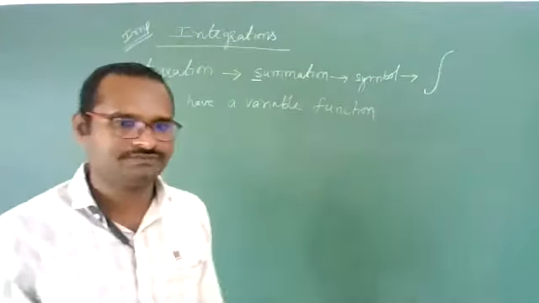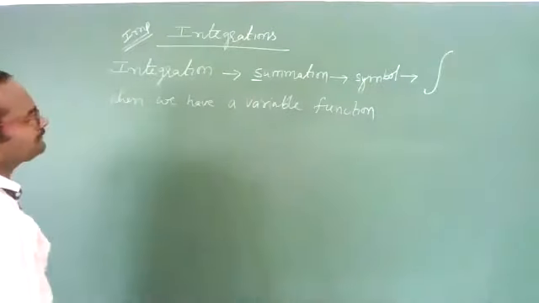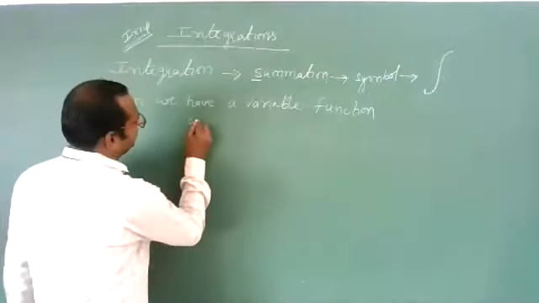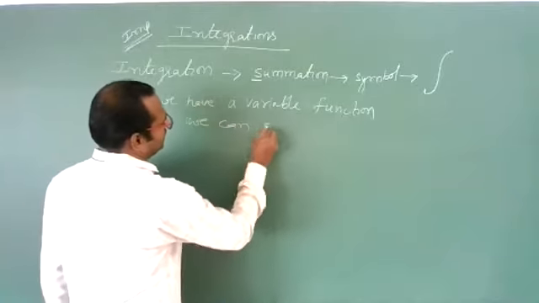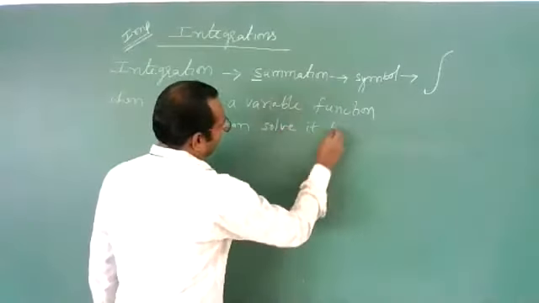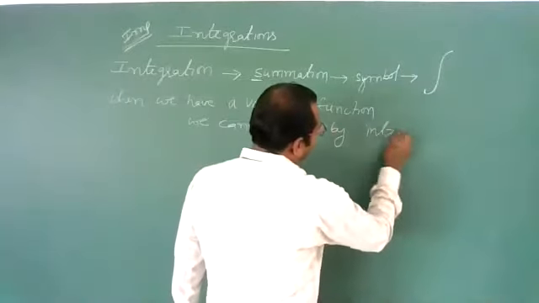How, I will explain to you. And we can solve it by integration.